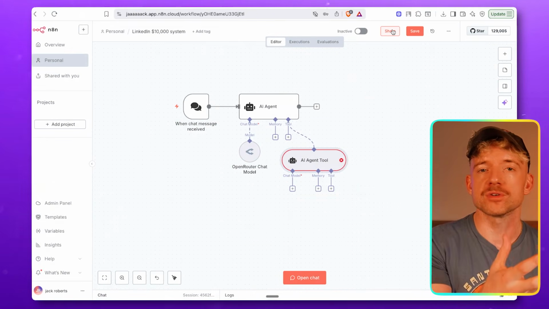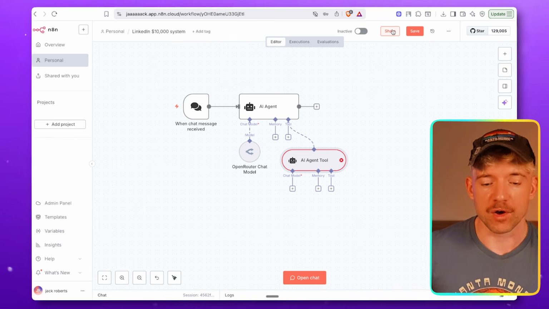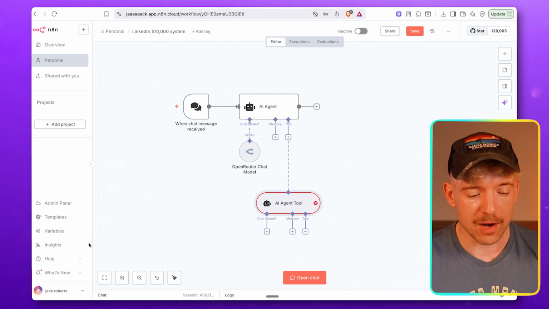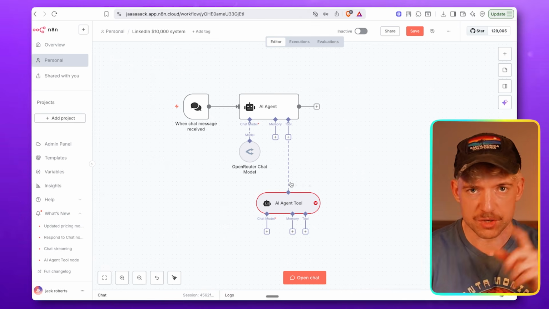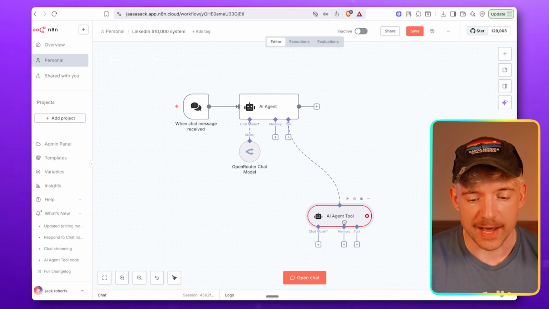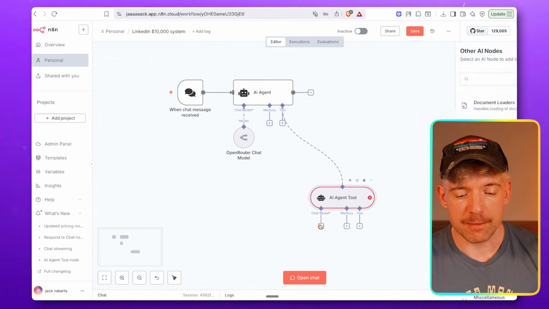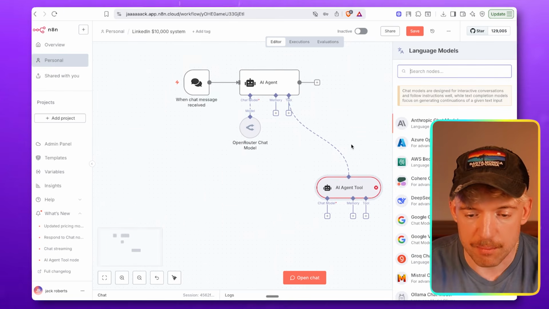This works on the web version, the cloud, so to speak, and also self-hosted. So what I want you to do is go down here. If you click on what's new, it should actually show you the ability to update. So make sure you update it if you don't see it. Now, we've got an AI agent tool. Very cool. I am just for simplicity's sake going to give it some models.